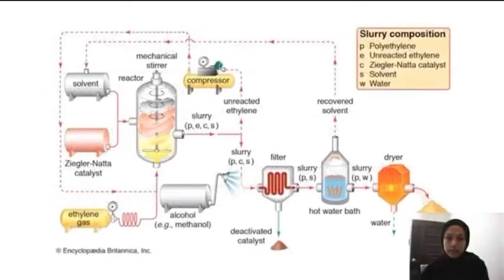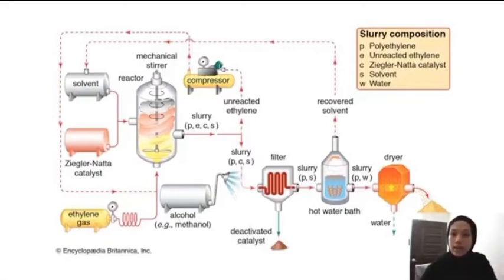Now we will continue with this diagram, which shows the Ziegler-Natta catalyst involved in the polymerization process of ethylene. Polymerization is a process that produces very large chain-like or network molecules called polymers, and ethylene is one of the alkenes, CH2.